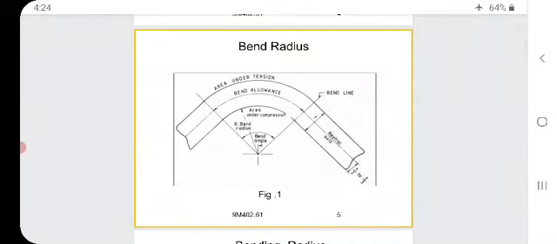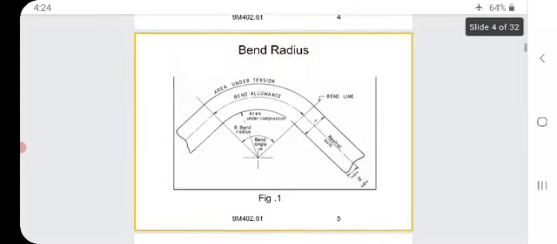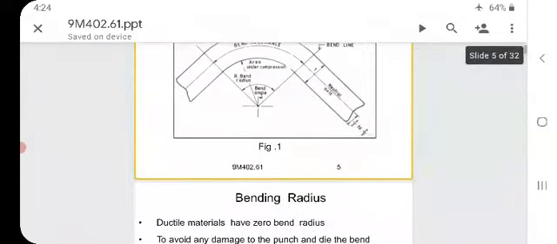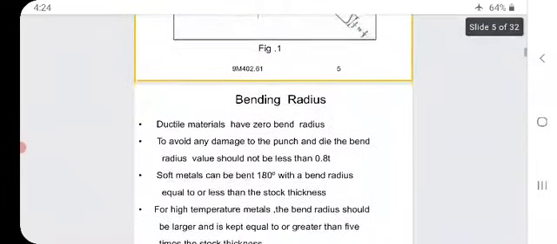On the top you are seeing the area under tension, below that you are seeing the bending allowance, below that area under compression, at the bottom bend angle, the bend line and the neutral axis. So, first we will see regarding the bending radius.